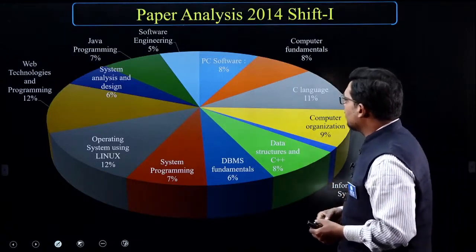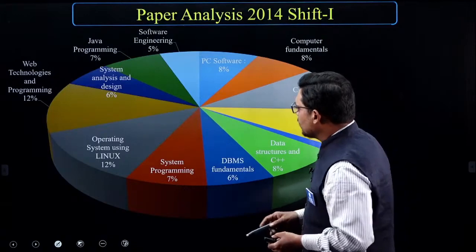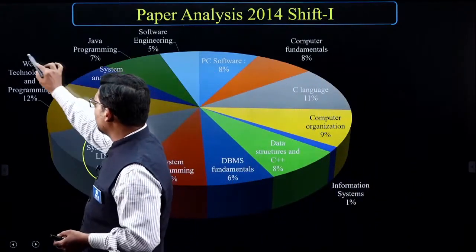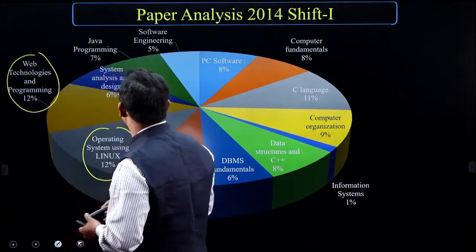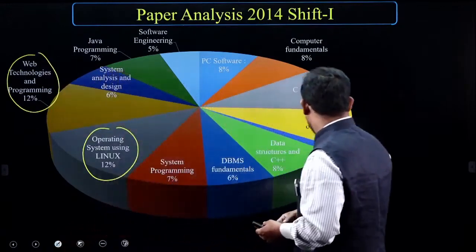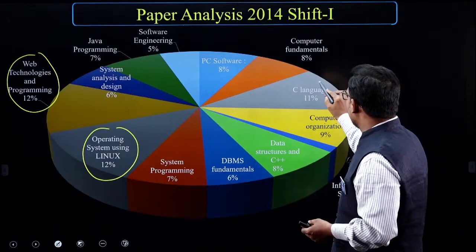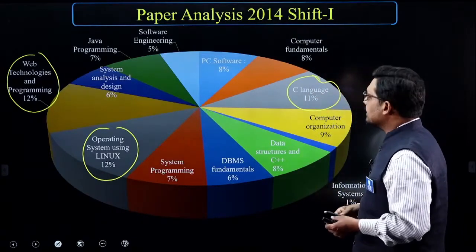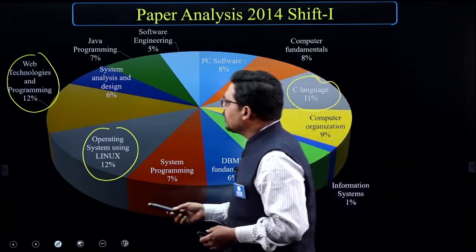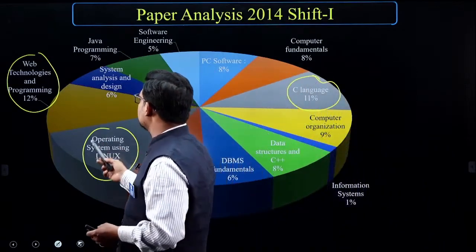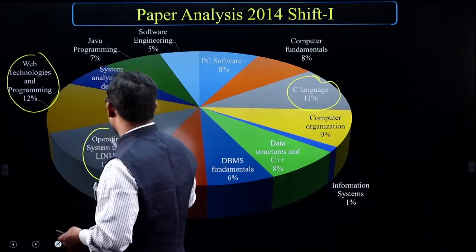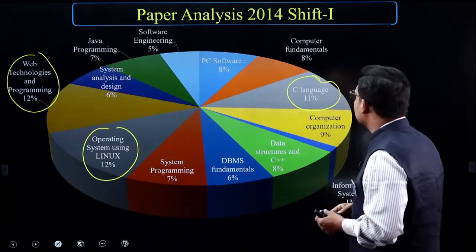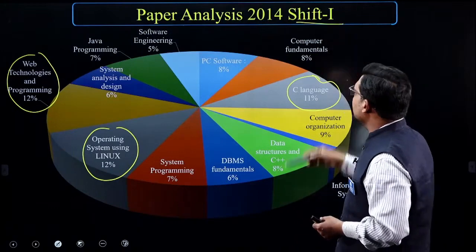As you can see, the largest weightage is operating system with Linux, having 12% of the weightage in that paper. Web technology and programming is having 12% of the weightage. C language itself is having 11%. So these are the high weightage subjects where questions are coming: operating system, web technology and programming, and C language, in the shift 1 paper.